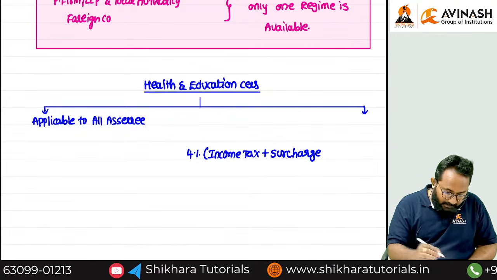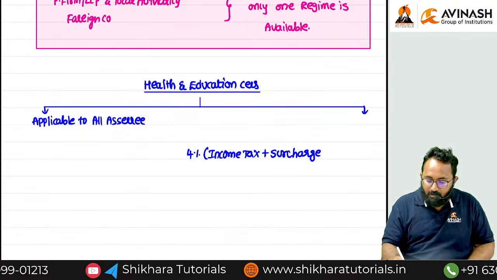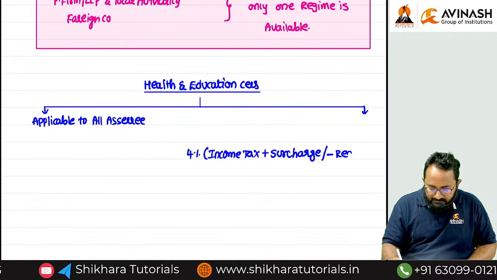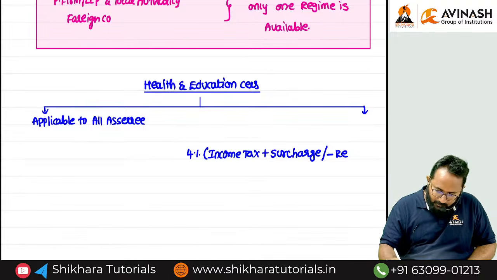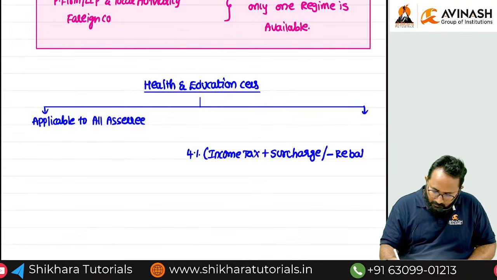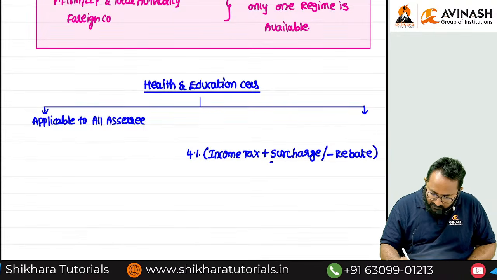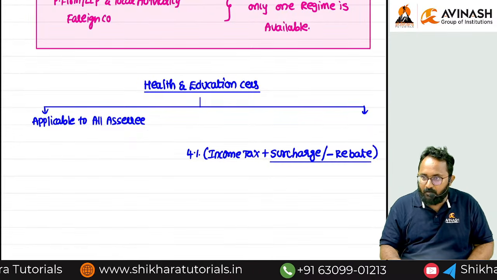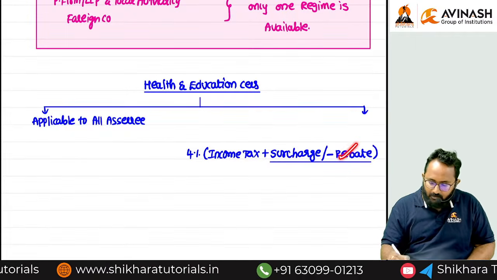Okay. But in some cases we can give a rebate. Sir, because of the rebate, our tax liability will be reduced. So that means of these two things, anyone only. What are the two things? Surcharge or rebate. If you are a poor person, reduce with the rebate.